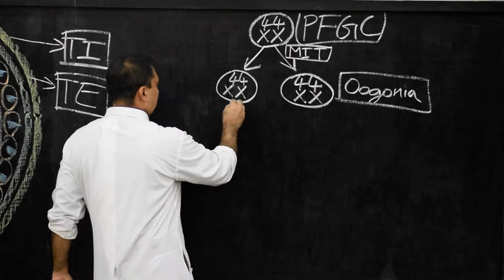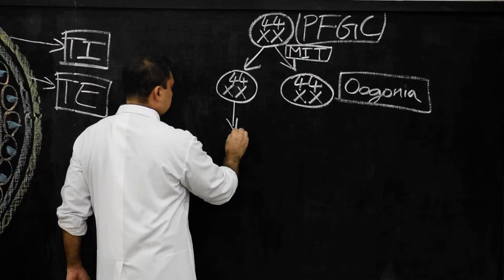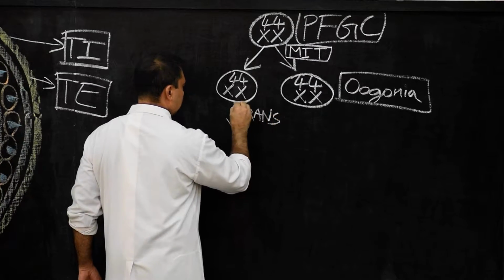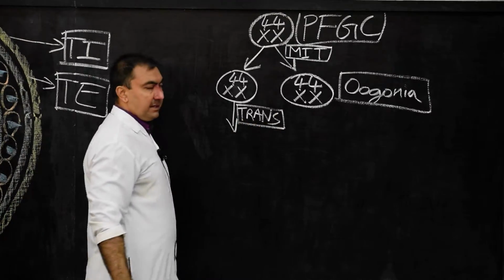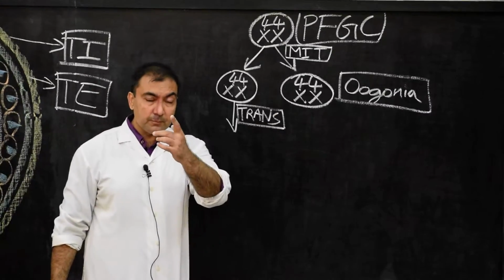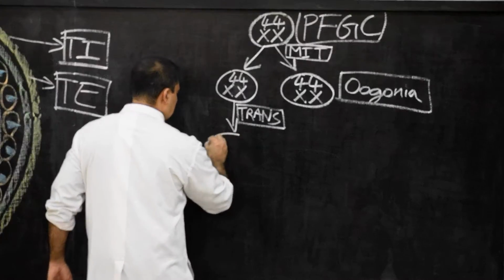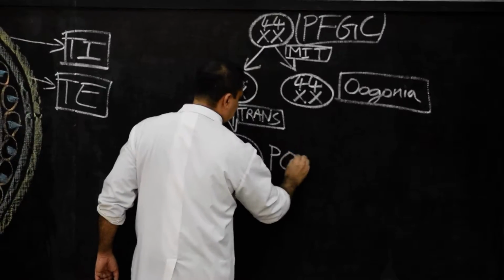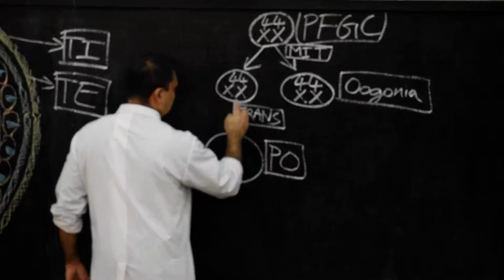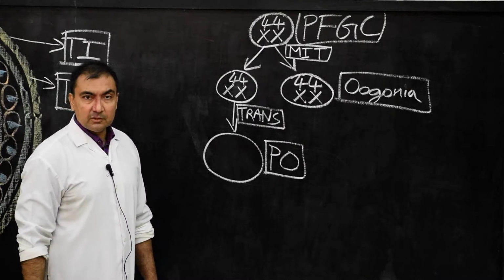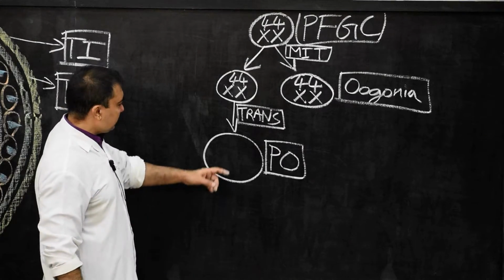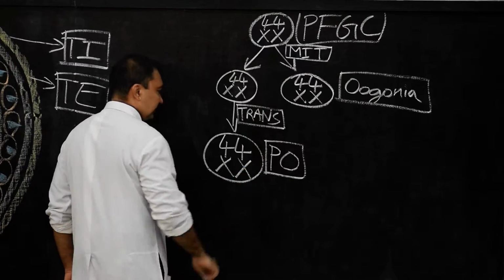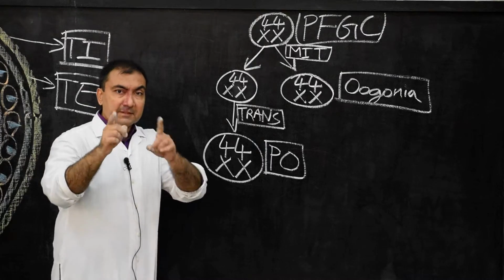Now one of the oogonia will undergo a process of transformation without dividing. It will undergo transformation into a primary oocyte. So here I will draw this primary oocyte, and I will write down this is the primary oocyte, where one of the oogonia has undergone transformation without dividing, and the number of chromosomes will remain the same, 44 XX. And now we come to the first meiotic division.